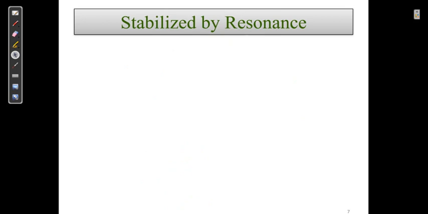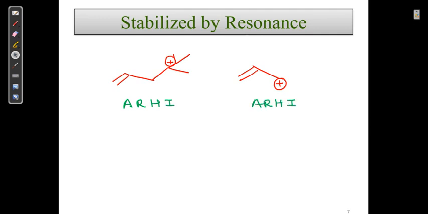Let us go ahead. Again, we have to write Ar-H. This is not a cyclic structure at all, so the structure is not stabilized by aromaticity. Does this structure have resonance? No, this structure has no resonance. Does this one have resonance? Yes, this structure has resonance.